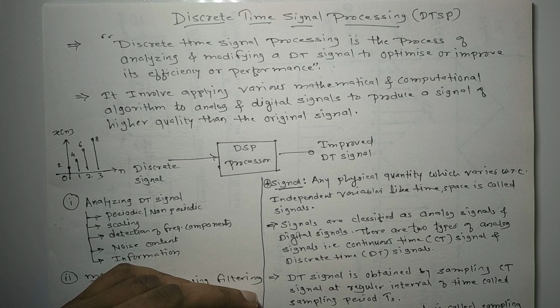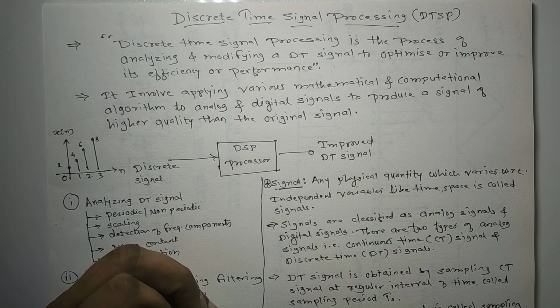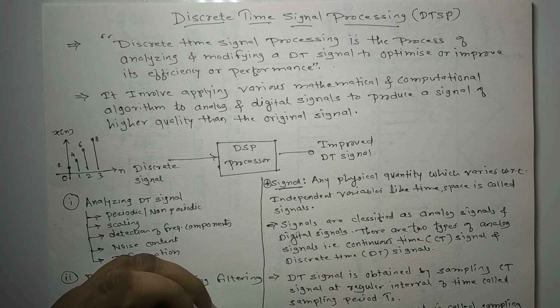जो discrete time signal हम लोग सेंसर थ्रू कैप्चर करते हैं, basically we capture the analog signals through a sensor. But during the capturing process, these analog signals are contaminated with noise and distortion. So there is a need to separate out the information from these noise contaminated analog signals. So this analog signal is first converted into a discrete signal, and then the discrete signal is converted into a digital signal.